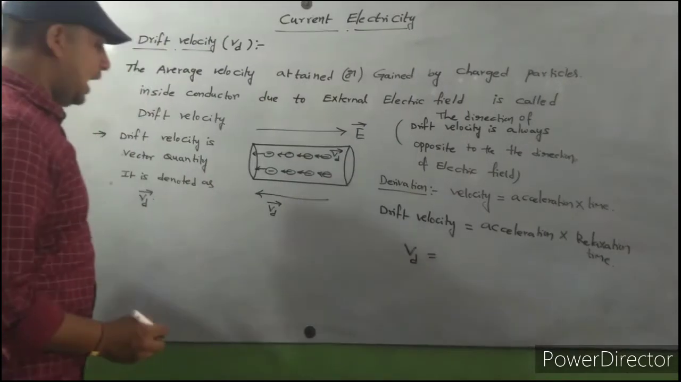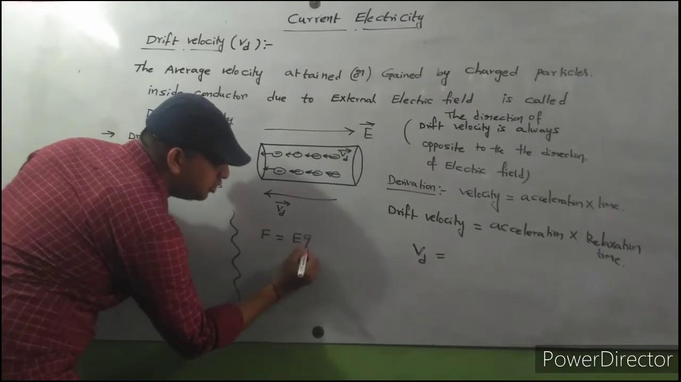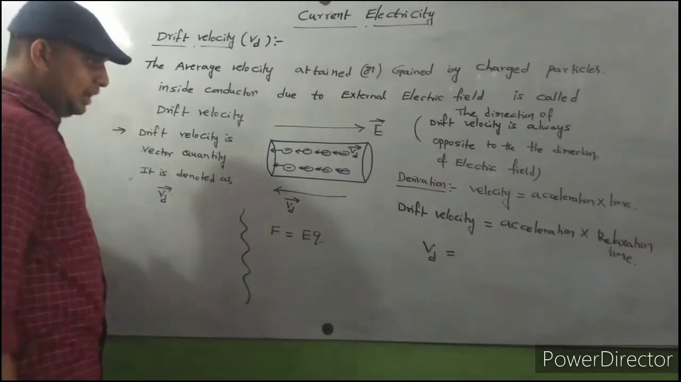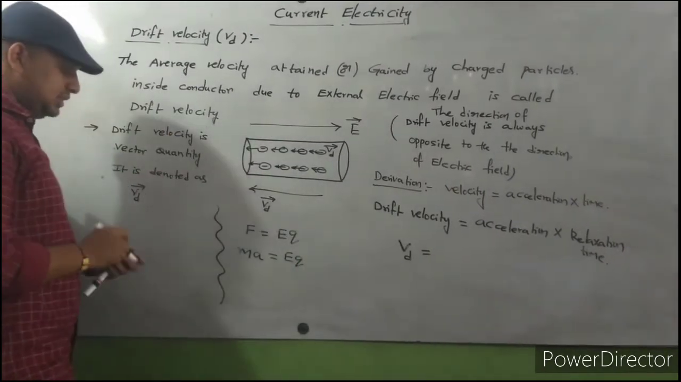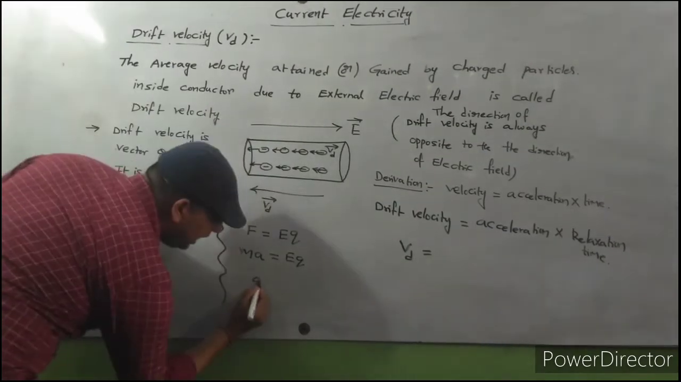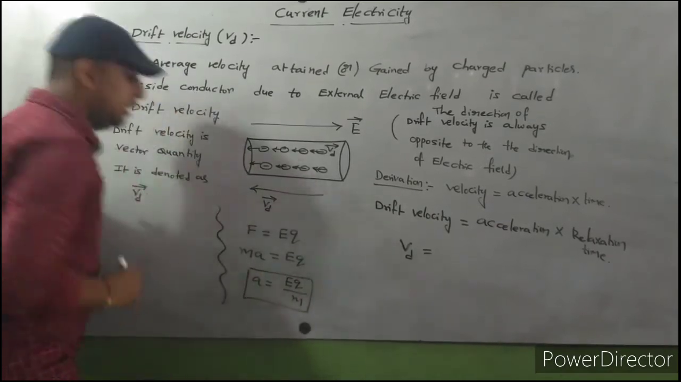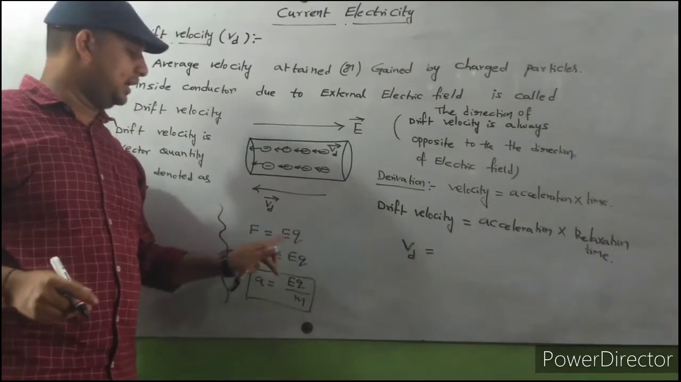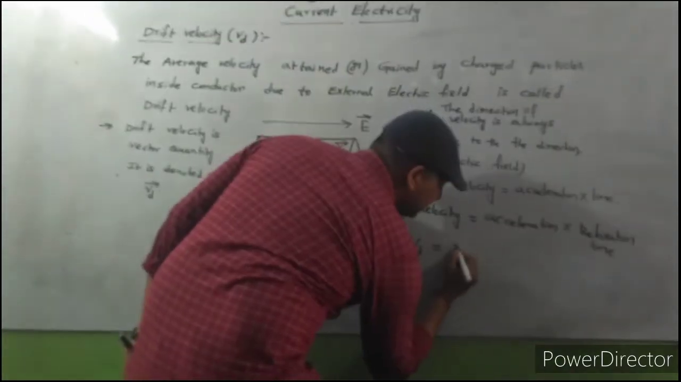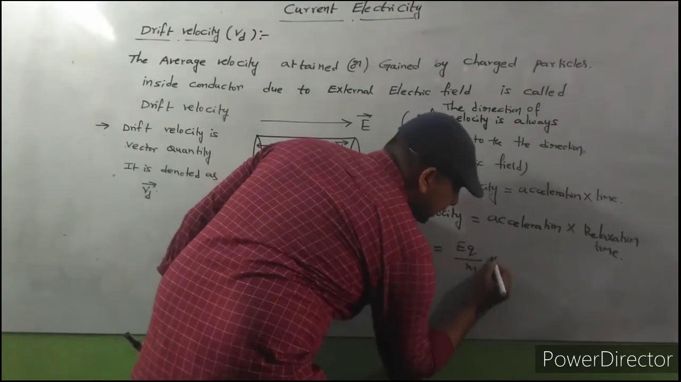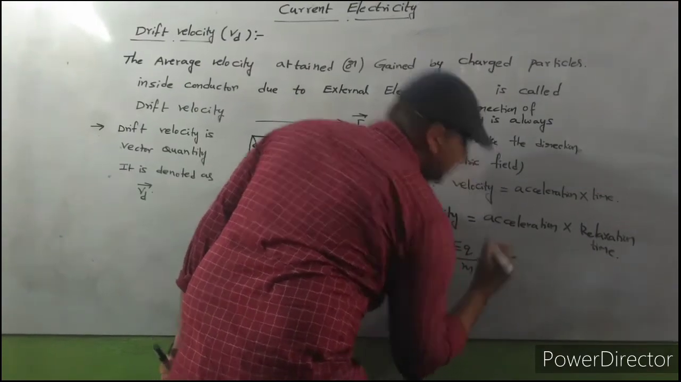Acceleration: you know the electric force formula, F is equal to EQ. F is nothing but mass into acceleration, which is equal to EQ. From this, acceleration is equal to EQ by m. Electric force is electric field into charge. So acceleration is EQ by m, and it is multiplied by the relaxation time, which is indicated with tau.